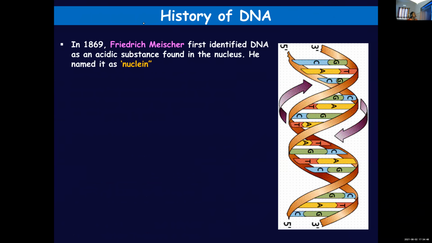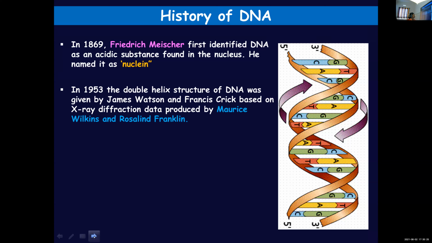It was in 1869 that Frederick Miescher identified DNA. He was the one who first identified DNA, and he identified it as an acidic substance. He noticed an acidic substance in the nucleus and he named it nuclein. So it was Frederick Miescher in 1869 who identified DNA as an acidic substance in the nucleus.